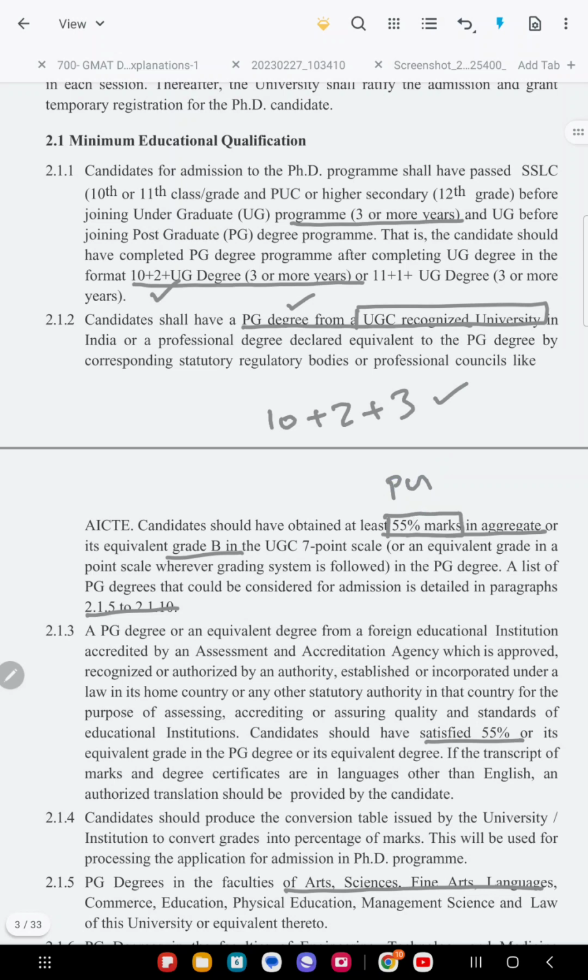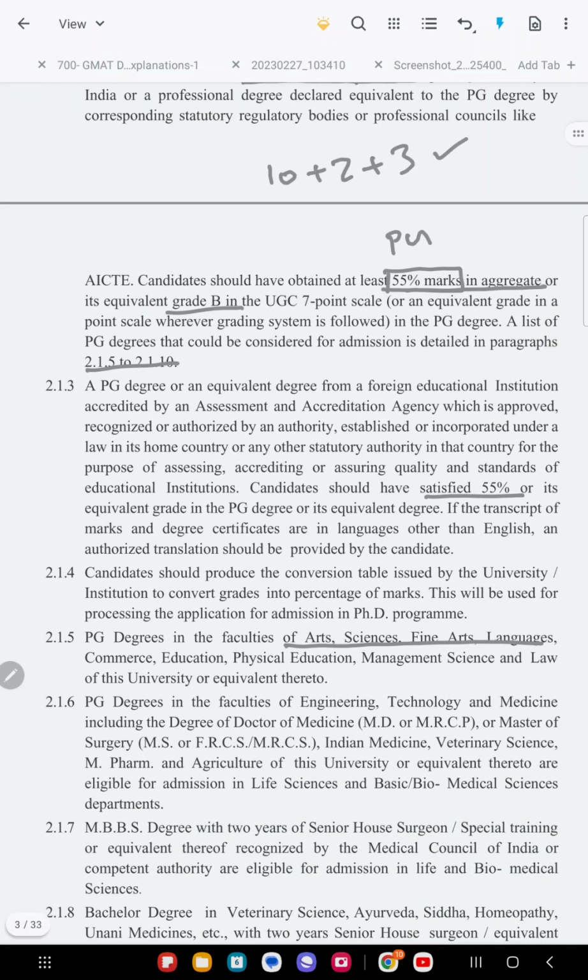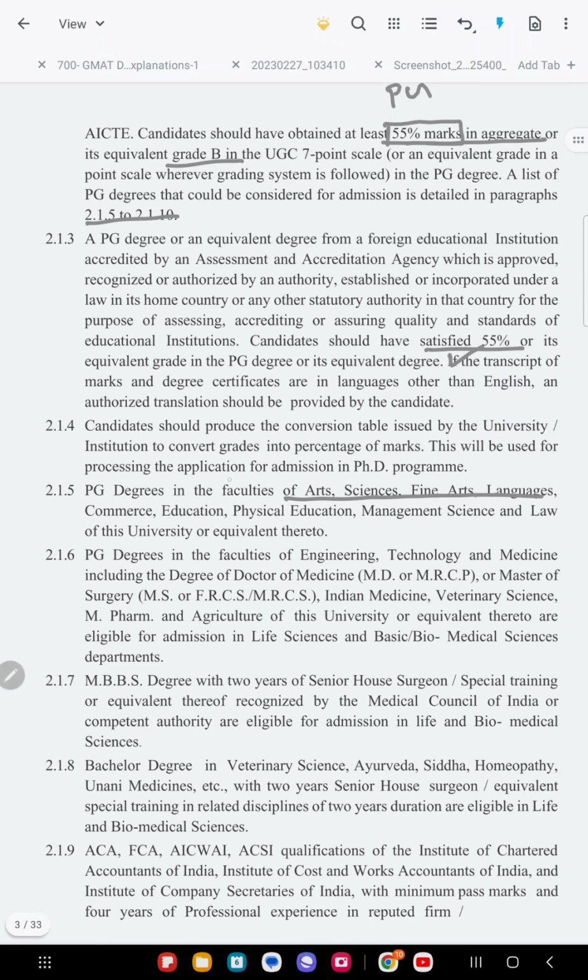Those who are currently pursuing a master's degree must ensure that you score 55% or more, because it is a competitive procedure. Here they have also mentioned the 55% requirement, and there is a 5% relaxation for SC and ST candidates. For PG degree faculties, you can have arts, science, fine arts, languages, commerce, even physical education, management, law. These are the faculties in which you can do your PhD.